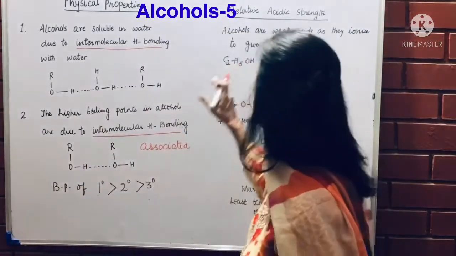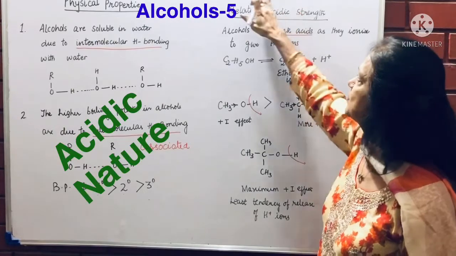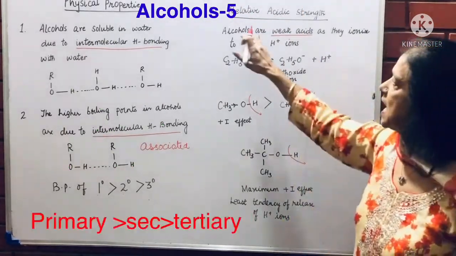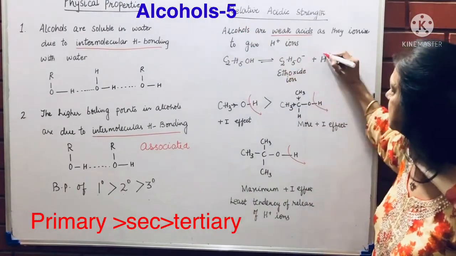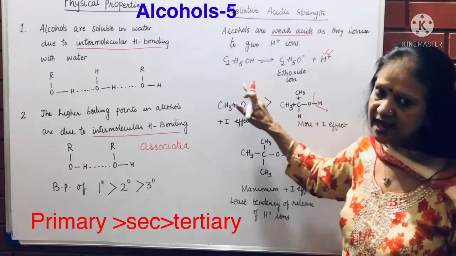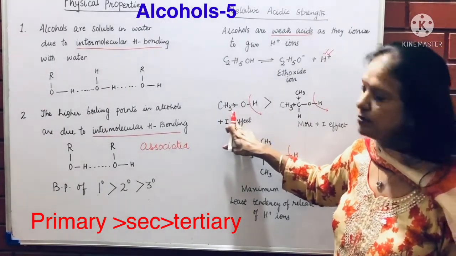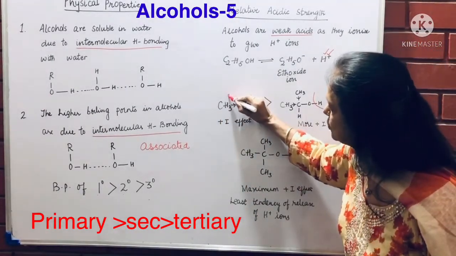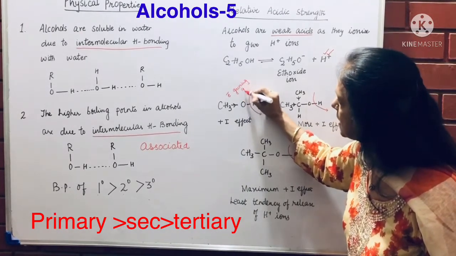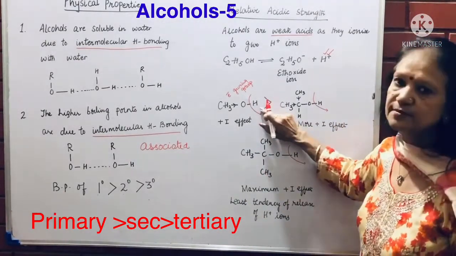Now understand this part clearly. This is relative acidic strength. Primary is greater than secondary is greater than tertiary, because alcohols are acidic because they can give out hydrogen ion. So since they can give out hydrogen ion, they are acidic. But if they contain a CH3 group, I have told you before, CH3 is an electron giving group, causing plus I effect.